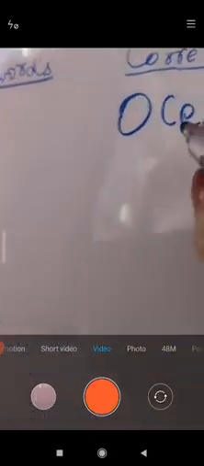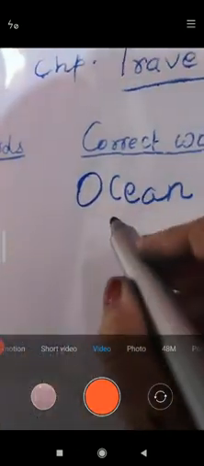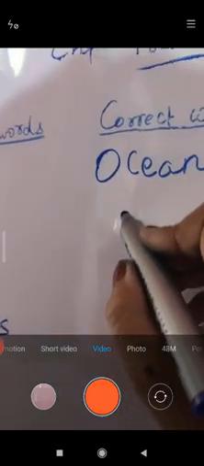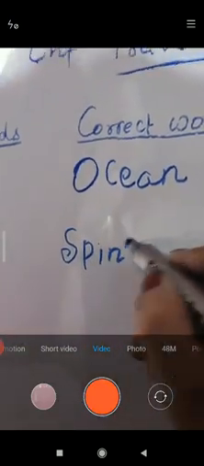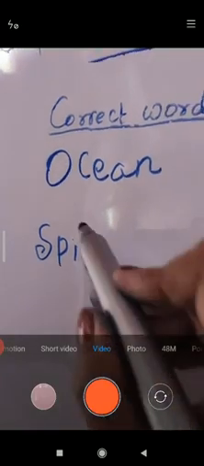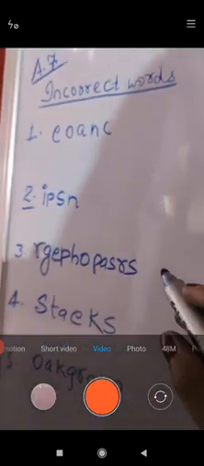Now, IPSN. The words are chosen from the poem Travel Plan. Do you remember that word? Yes, the word is spin. What is the meaning of spin? Spin is the rotation on its axis. Now the next word is grasshopper, GRASSHOPPER.